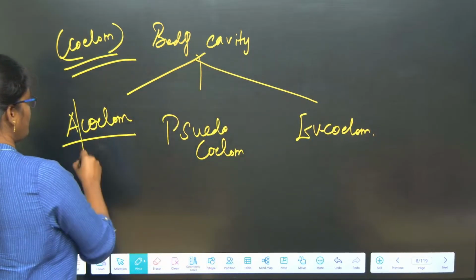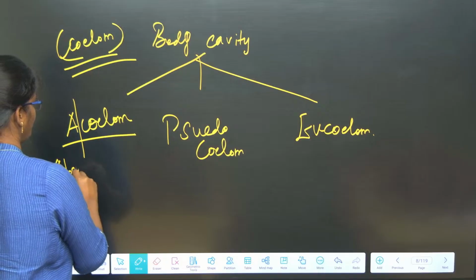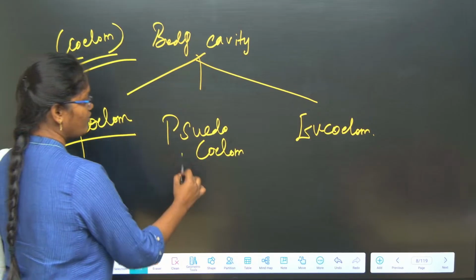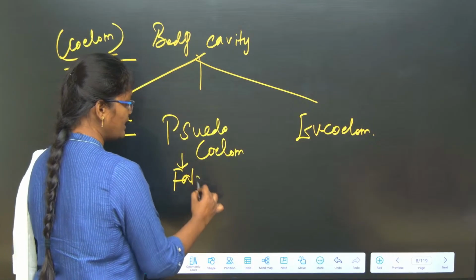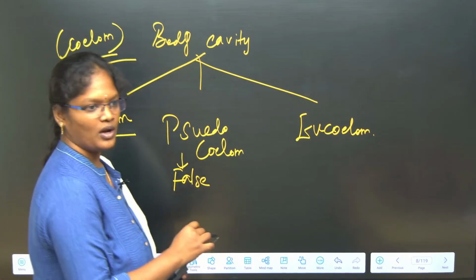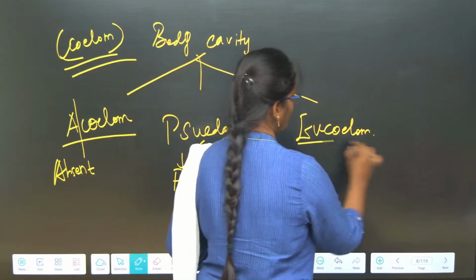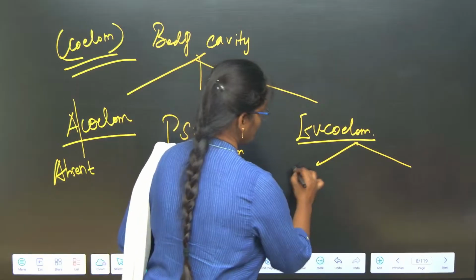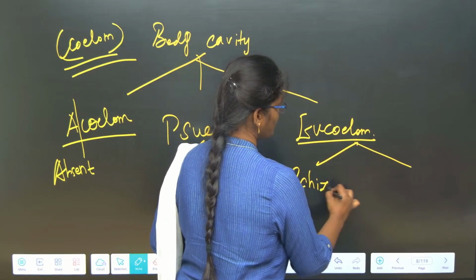Acoelom means, A means absent. Okay. The body cavity is absent here. Pseudo means false body cavity. It looks like a body cavity, but actually it is not a well developed body cavity. Eucoelomate we can further classify into two. One is schizocoelomate. What is meant by schizocoelomate?